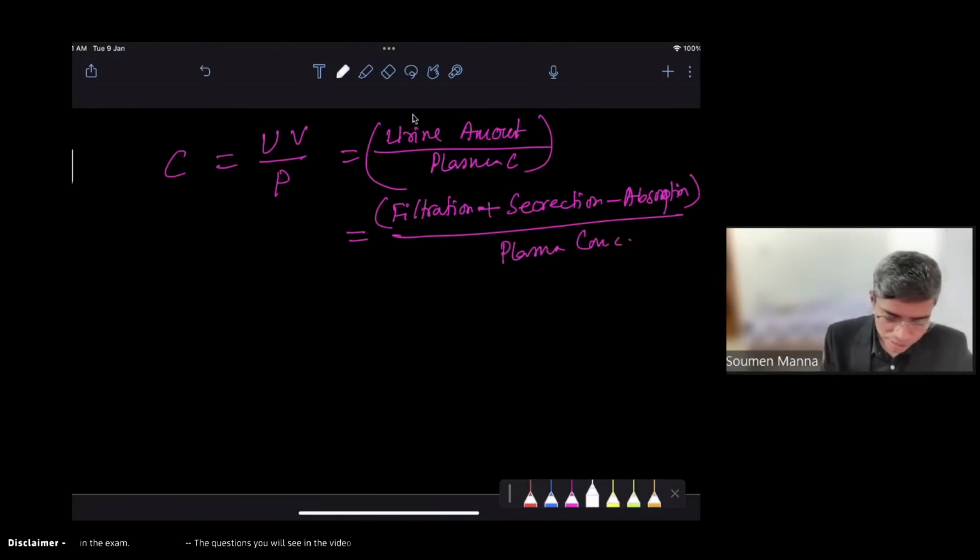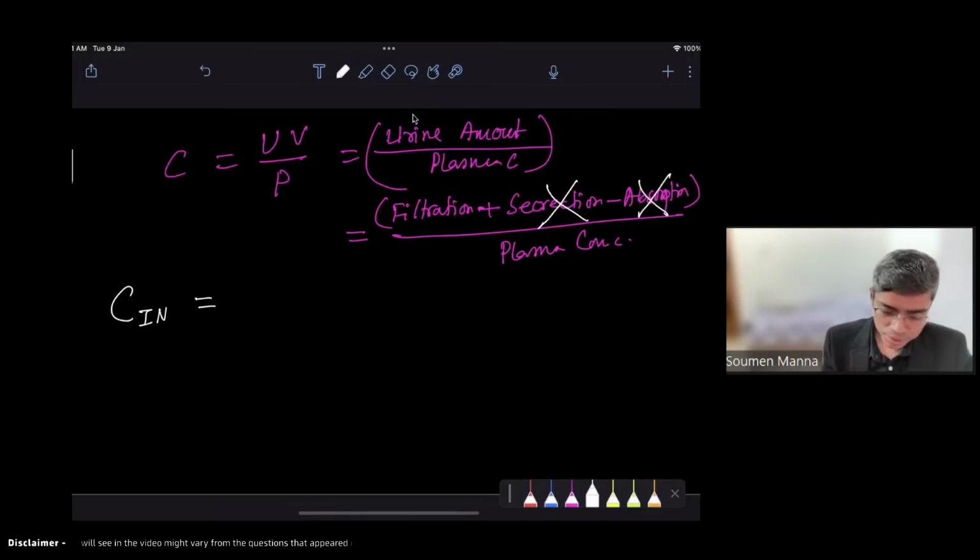Now, if I modify this equation for clearance of inulin, we know inulin means there is no secretion, no reabsorption. So clearance is only the filtration upon your plasma concentration. That means it is nothing but the filtration rate.